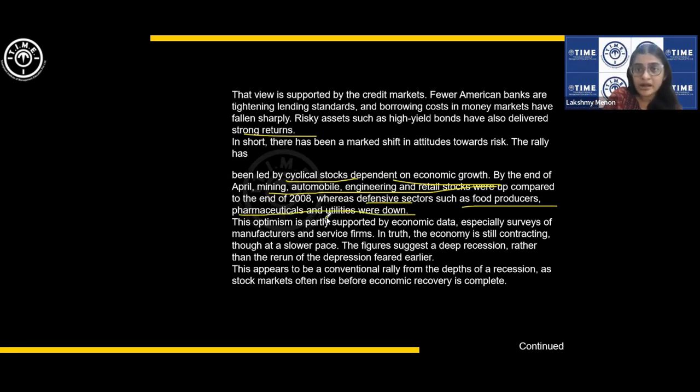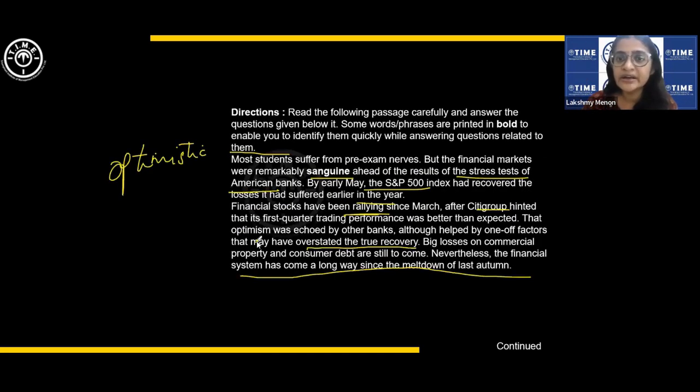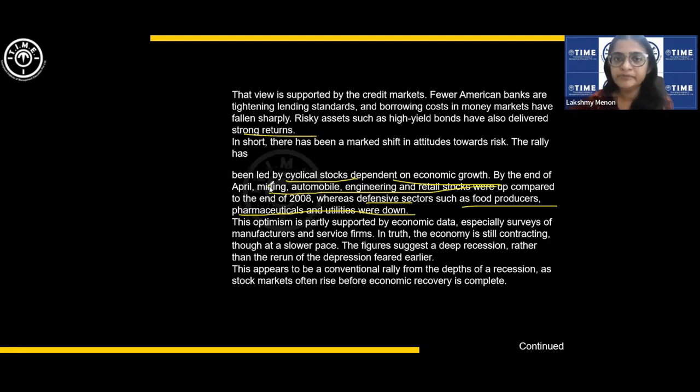Now don't try to mug up all this. Don't try to remember everything. Just know that in the third para maybe, we have data on which are the companies that were doing well, which are the stocks that were doing well, mining, automobile, all this were doing well, and some other sectors were doing badly. Just know that this is where you have to come and check. That is all. This optimism is partly supported by economic data, especially surveys of manufacturers and service firms.